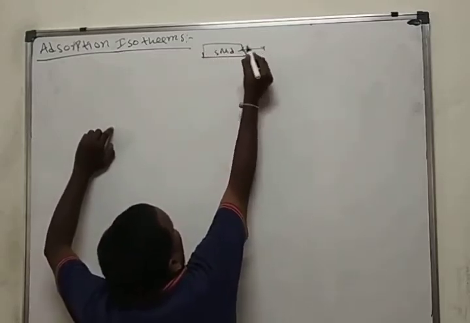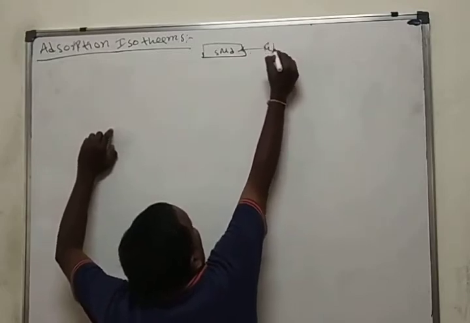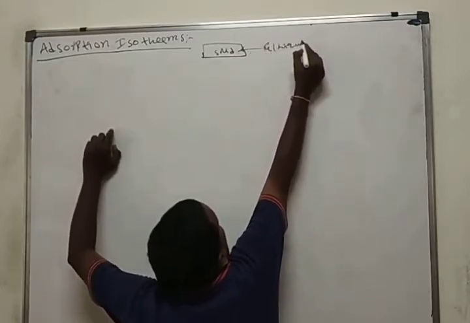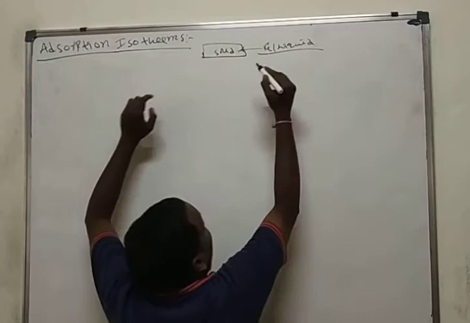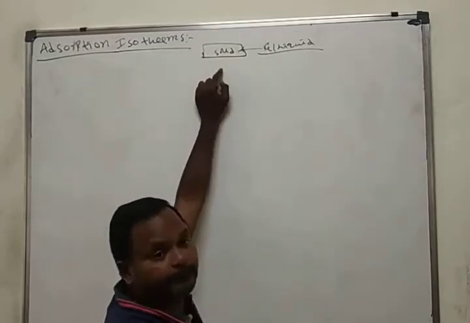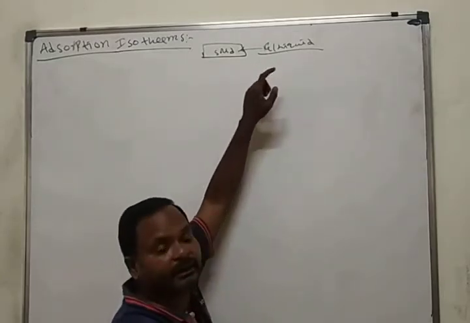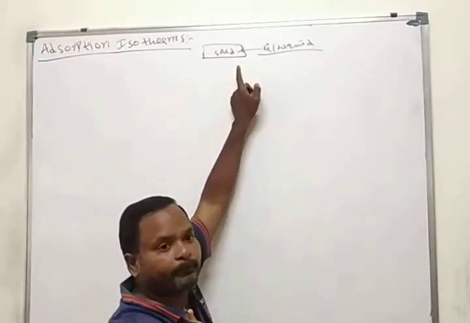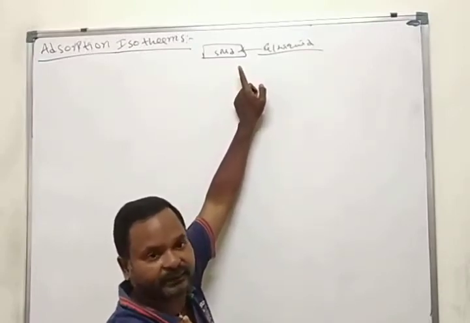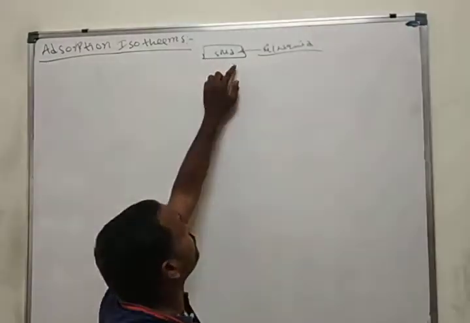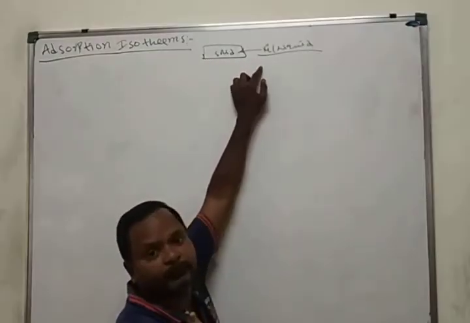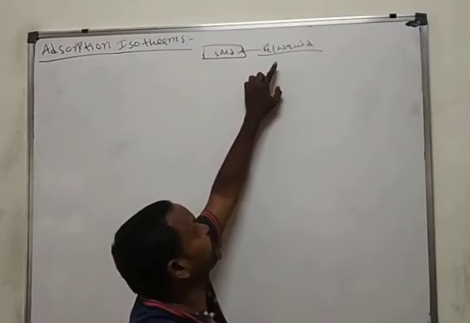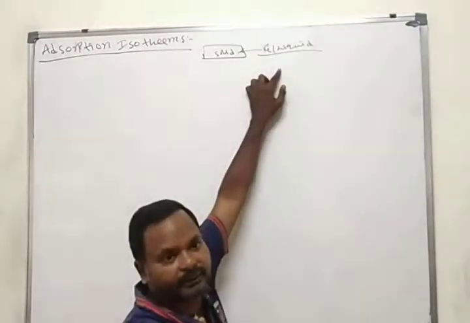If we pass a gas or liquid through the solid, it absorbs on the surface of the solid and the absorption reaction takes place. Here there is absorption isotherm for solid-gas and absorption isotherm for solid-liquid.